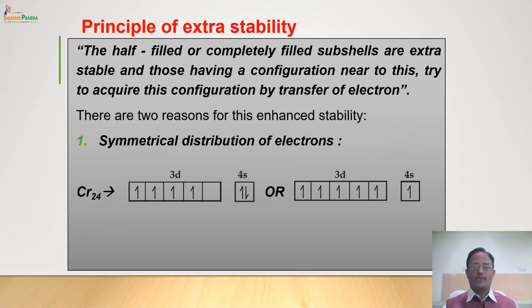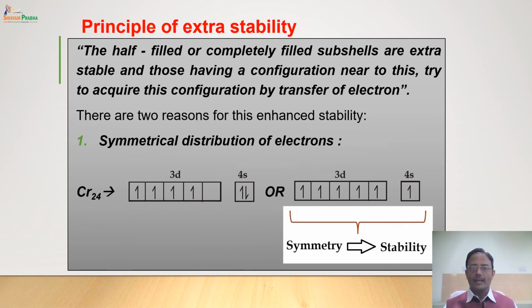The first reason for extra stability is symmetrical distribution of electrons. Chromium 24 can have two configurations. It can have 3d4 4s2 or 3d5 4s1. Now if it has 3d4 4s2 configuration, it is less symmetrical, whereas 3d5 4s1 is more symmetrical, and we know that symmetry leads to stability. That's why 3d5 configuration is more stable as compared to 3d4.